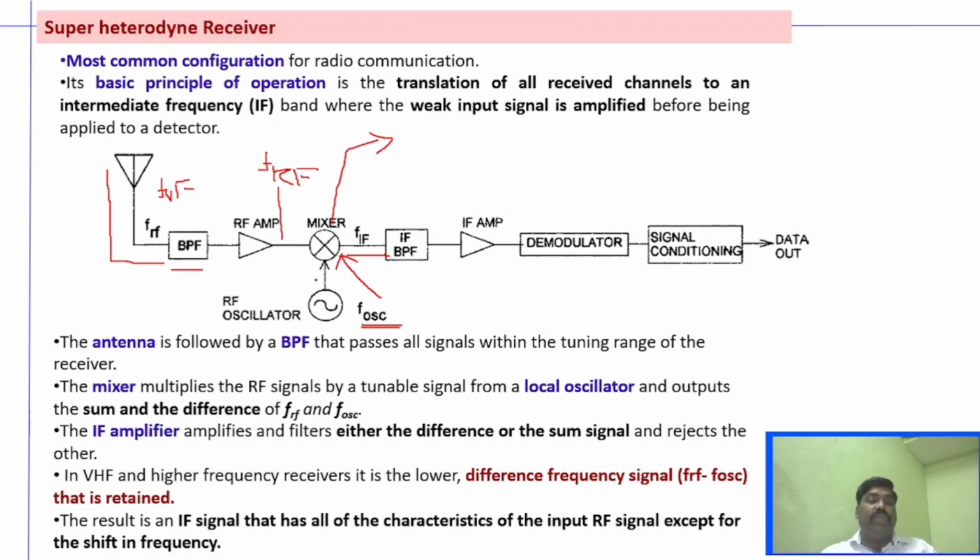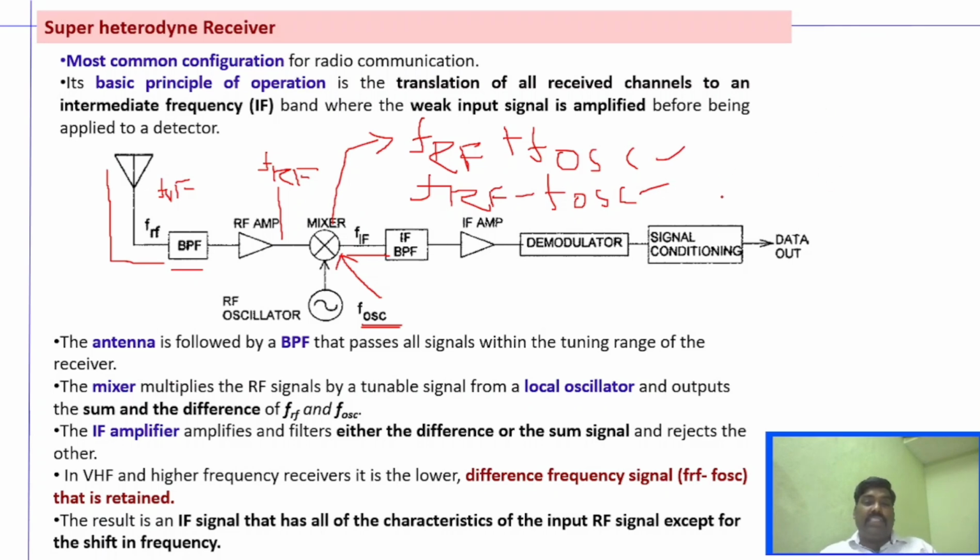Whenever you mix this local oscillator signal and the RF signal, you'll get two different frequencies that are possible. That is FRF plus FOSC, and similarly FRF minus FOSC. Mixers can generate two different frequencies, right?